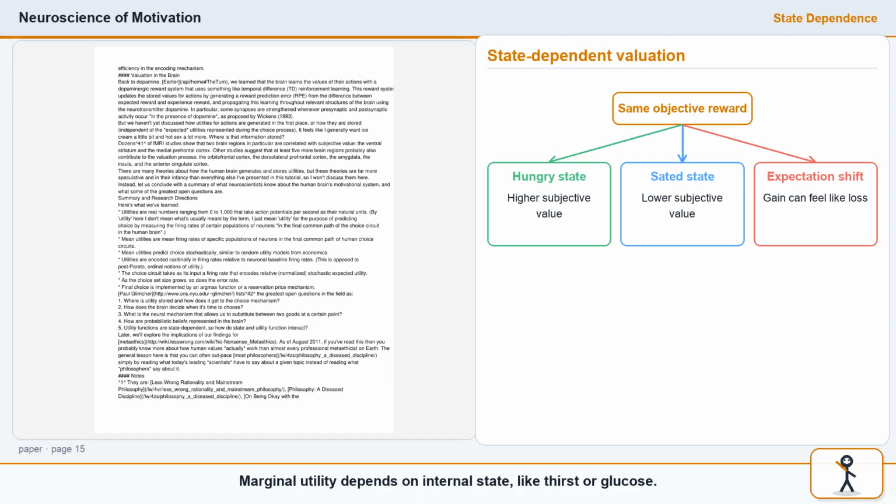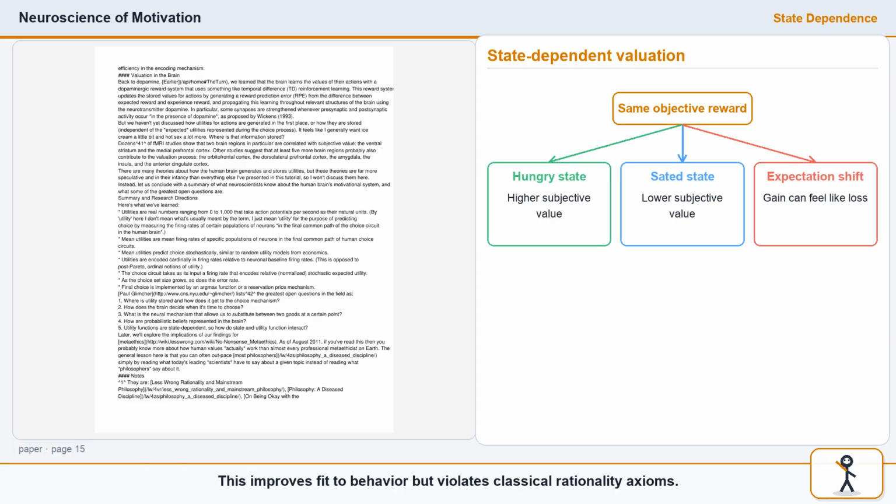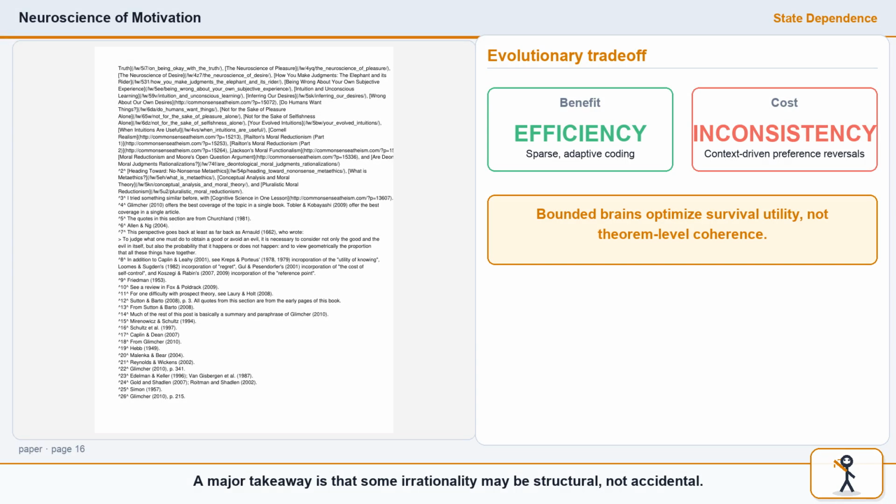Marginal utility depends on internal state, like thirst or glucose. Reference-dependent theories go further. Value is computed relative to expectation or status quo, not absolute wealth. This improves fit to behavior, but violates classical rationality axioms. The major takeaway is that some irrationality may be structural, not accidental. Reference coding is metabolically efficient and robust for natural environments. The price is context-sensitive inconsistency in revealed preference.